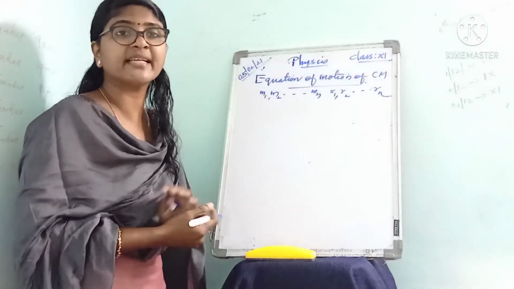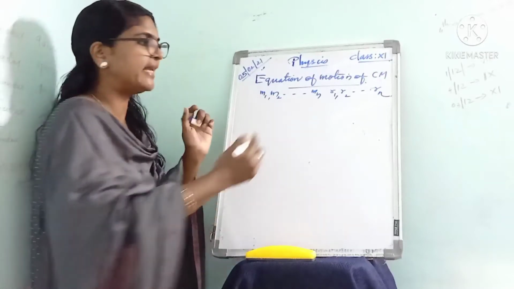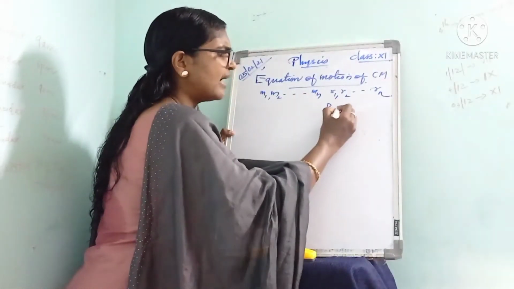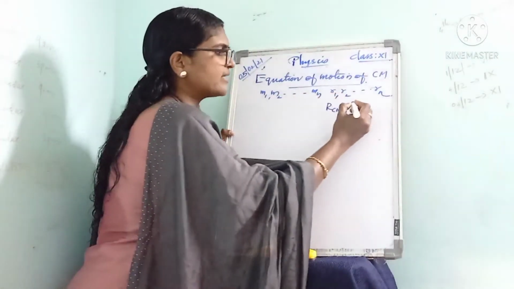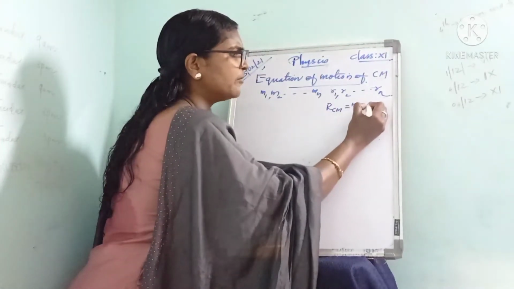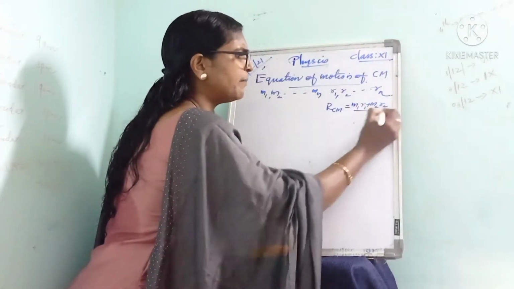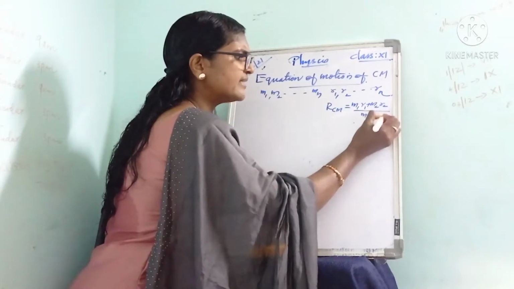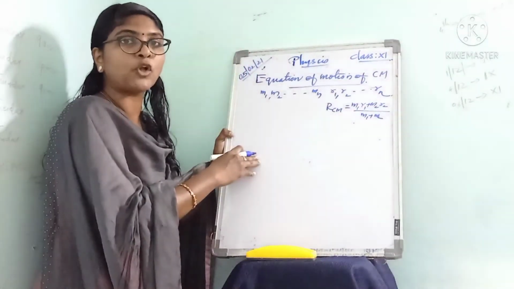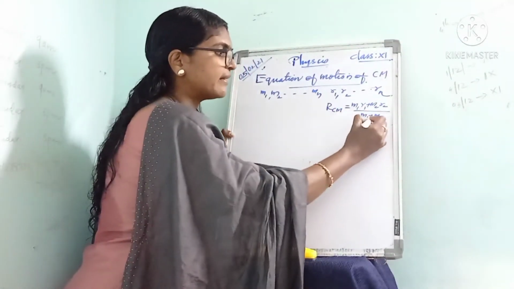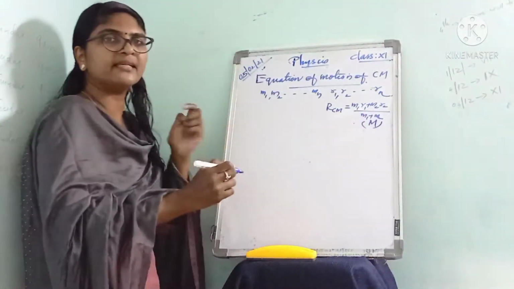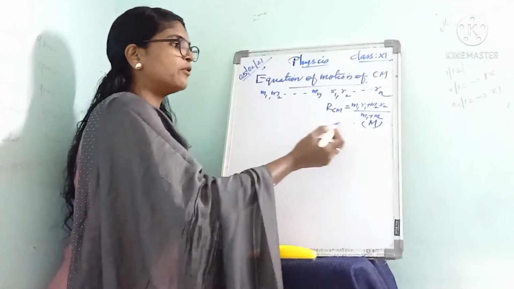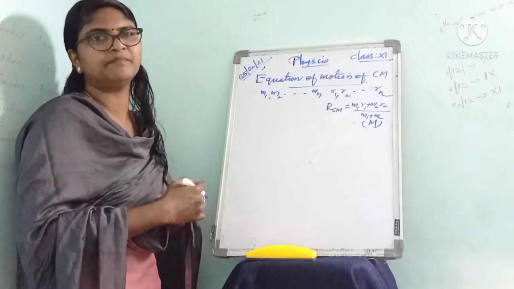We already know the equation for center of mass. For the two particle system, RCM is equal to M1 R1 plus M2 R2 divided by M1 plus M2. This M1 plus M2 can be written as the total mass, represented as capital M. So instead of M1 plus M2 we can write capital M.